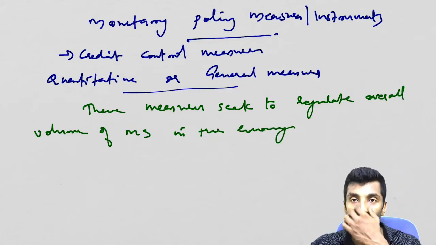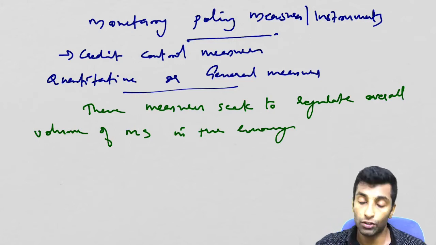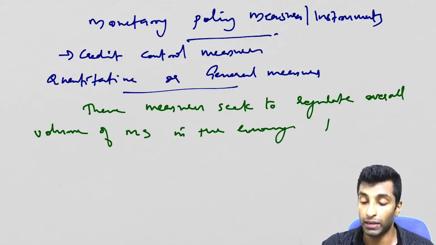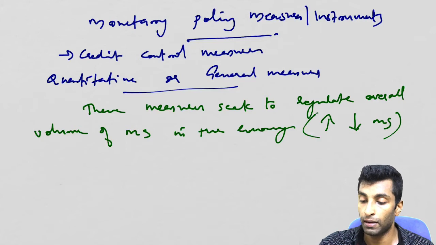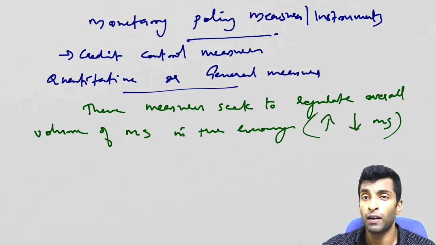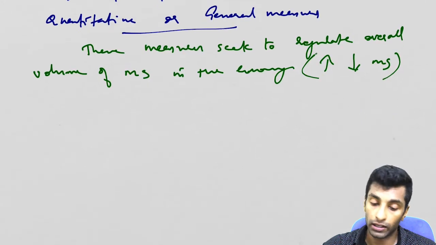That means they are used to increase or decrease money supply. Instruments like CRR, SLR, all these are part of this.